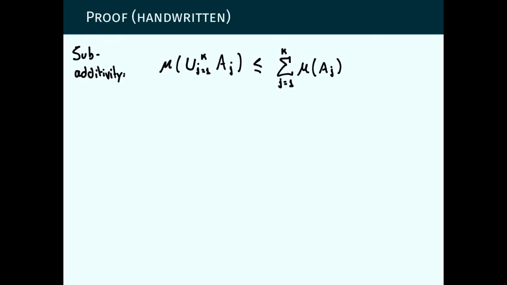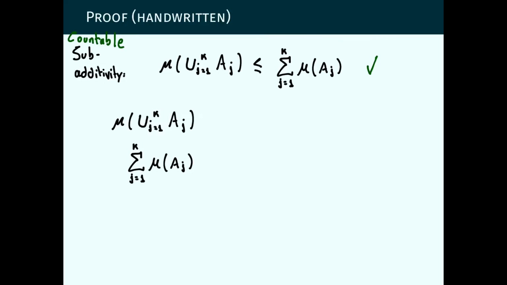So we have established finite subadditivity, but now we have to go to countable subadditivity. But for this, we can use continuity from below here. So this converges to the mu of the union j going from 1 to infinity of A_j.